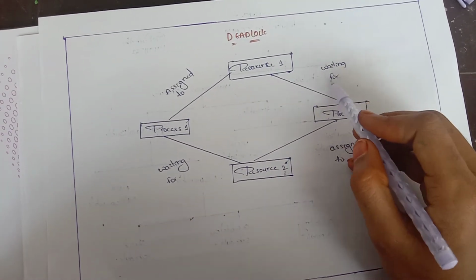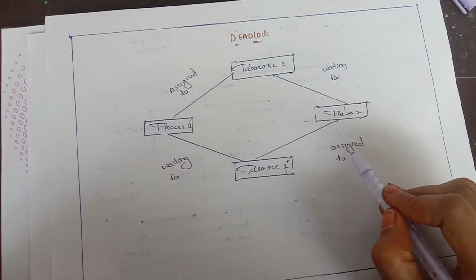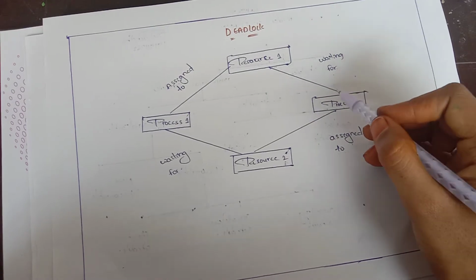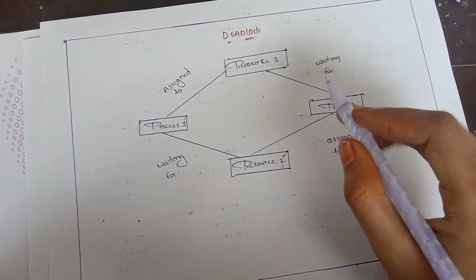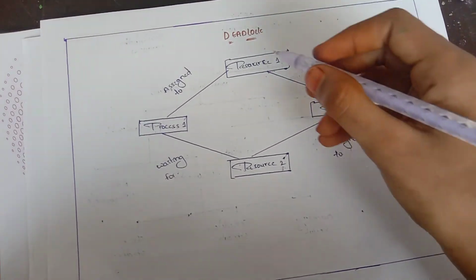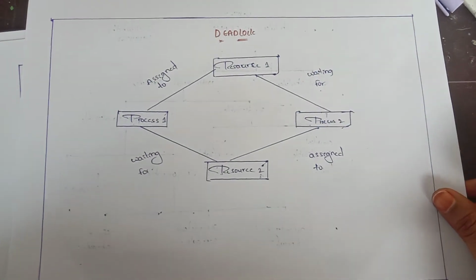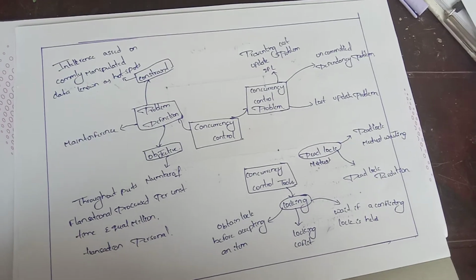From here to here, there is the waiting for and assigned to. From resources to processes, that is the assigned to, and from processes to resources, that is the waiting for. You observe this once. And the next topic is concurrency control.